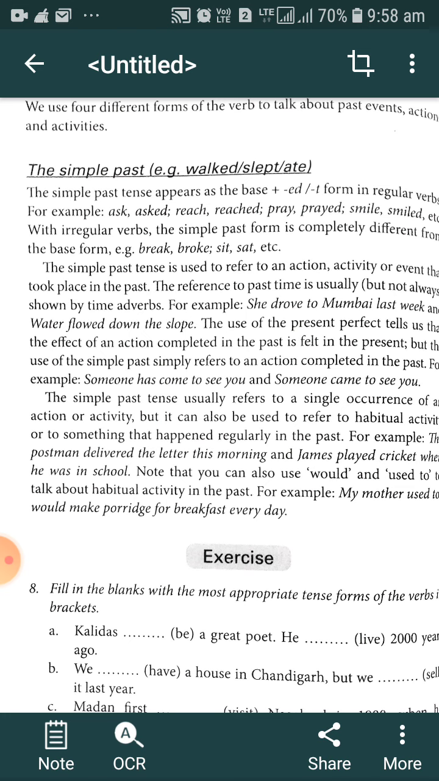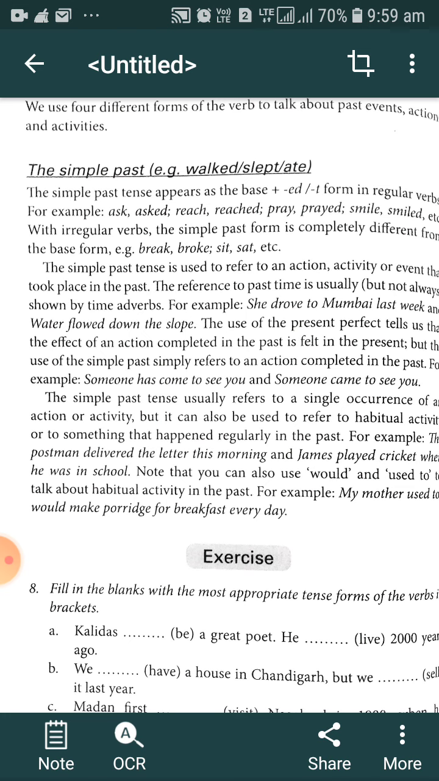So what is the difference between a regular verb and an irregular verb while making the second form? In a regular verb we can change the base form into the second form, the past form of the verb, by adding ed or t suffix. But as far as irregular verbs are concerned, we cannot add ed or t. We have to change the total form of that particular verb. The second form is totally different from the base form. For example, sit is the base form and the second form is sat. We have to change the vowel. We have to change the spelling.